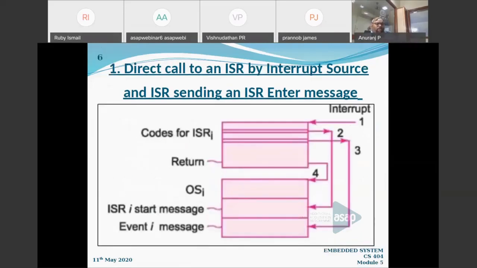The step one that I have given, labeled with an arrow with one, is moving to the ISR. In the figure, you can see that there are two boxes. The first box is for the interrupt service routine, and the next box is for the operating system. Right, so an interrupt is coming and it is invoking the ISR directly. That is what actually happens.